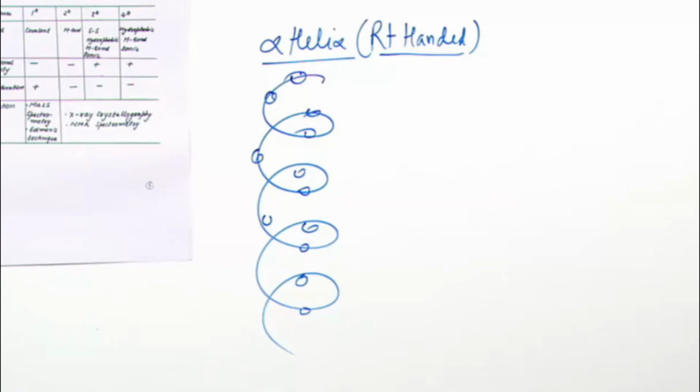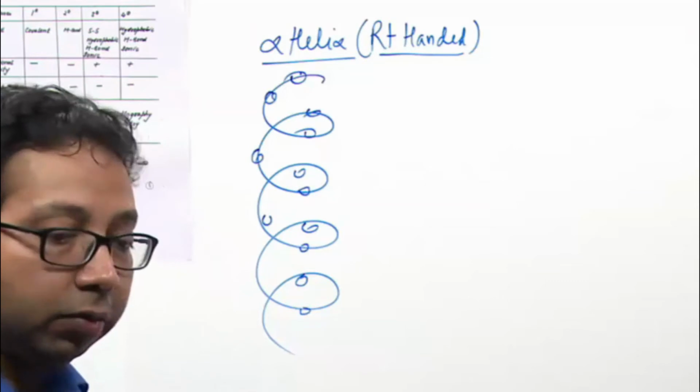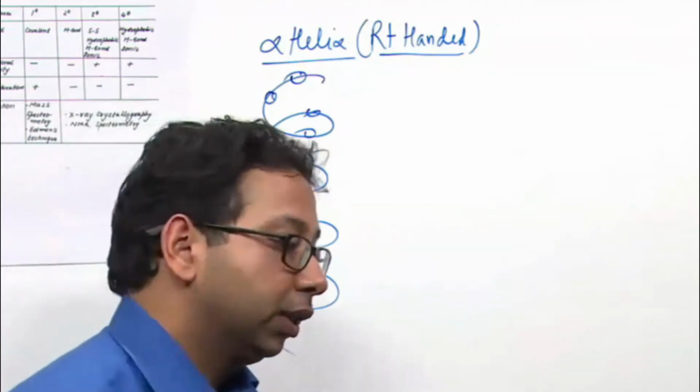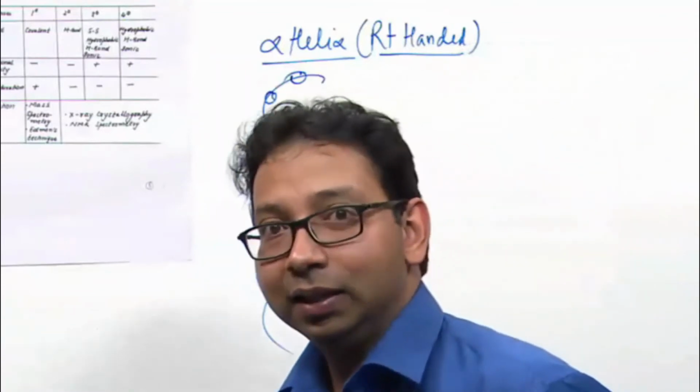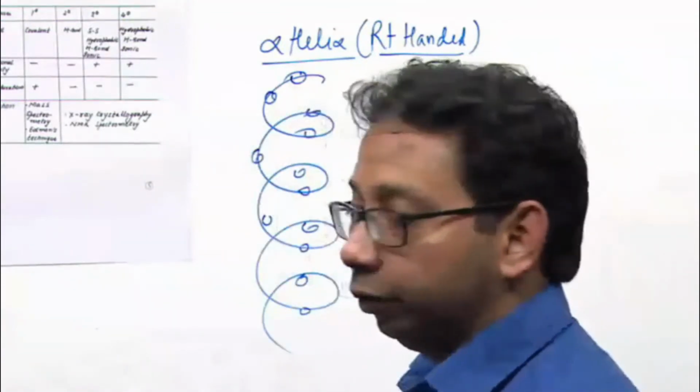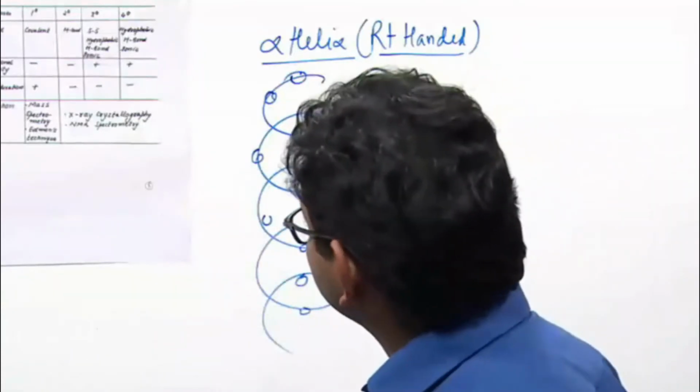Yes, most physiological helical structures are usually right-handed. Just like the question asked that the physiological form of DNA is B-DNA, that is right-handed. Alpha helix is usually right-handed.